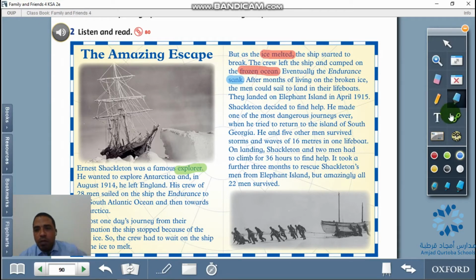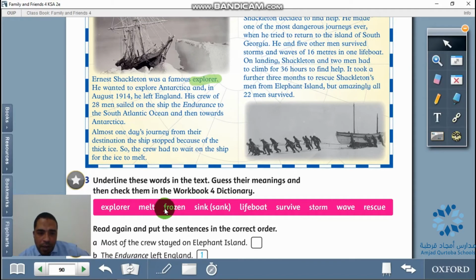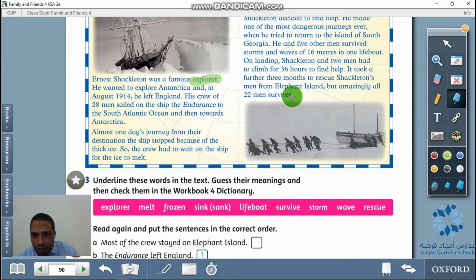What you are supposed to do is try to find the rest of the words in this text. I'm doing this just to help you. Try to find these: explorer, melt, frozen, sink, sank, lifeboat, survive, storm, wave, and rescue. Survived. Here we have survived. Let me continue with you, for example. Survived here.